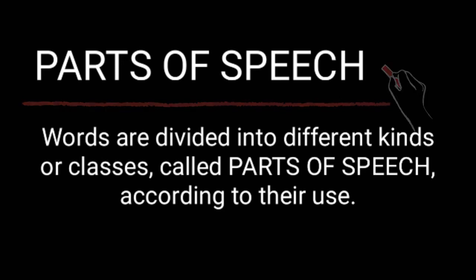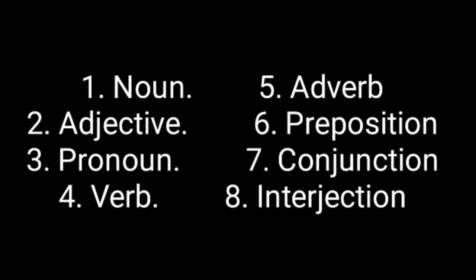into 8. First one, noun. Second one, adjective. Third one, pronoun. Fourth, verb. Fifth one is adverb. Sixth one, preposition. Seventh one is conjunction. And the last is interjection. Now, we can look at each one in detail and understand it better.